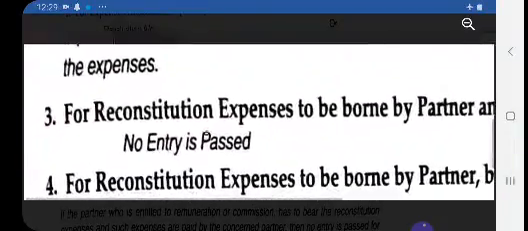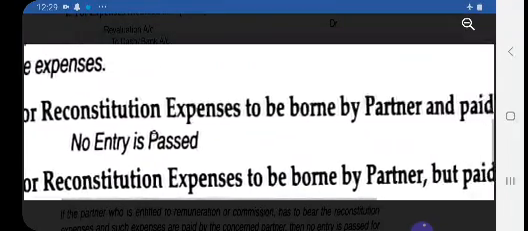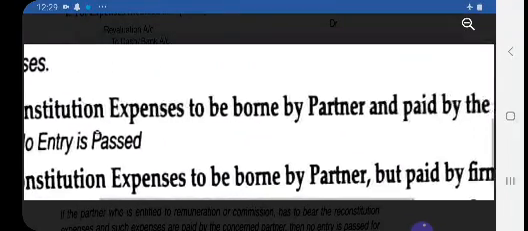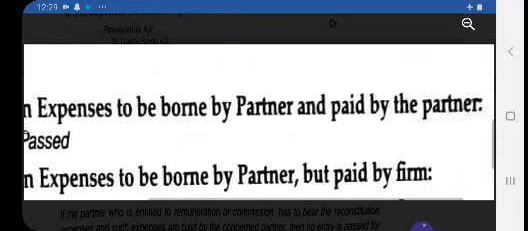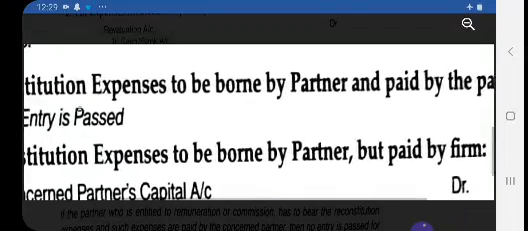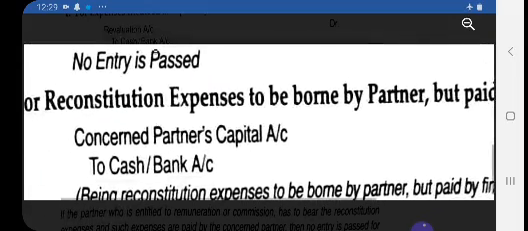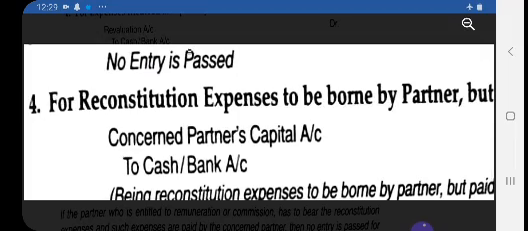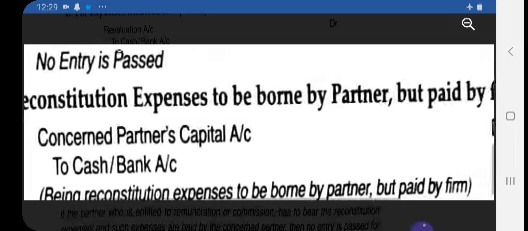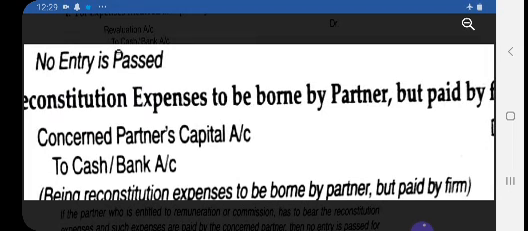Now the third case, reconstitution expenses to be borne by the partner and paid by the partner. Of course, there will be no entry because this expense is borne by a partner and also paid by the partner. Then it is his personal affair, so it will not be shown in the books of accounts of a partnership firm.